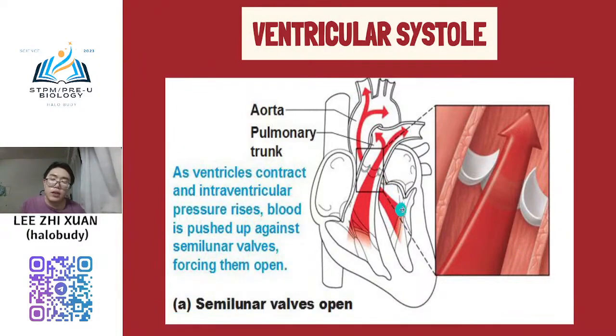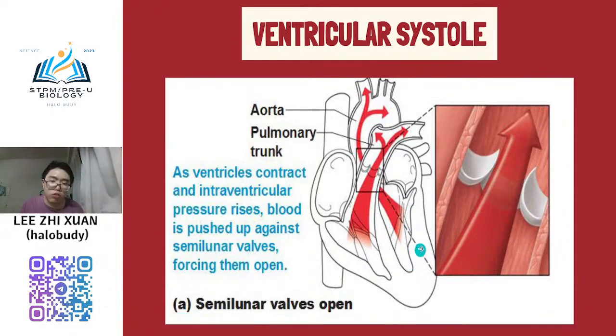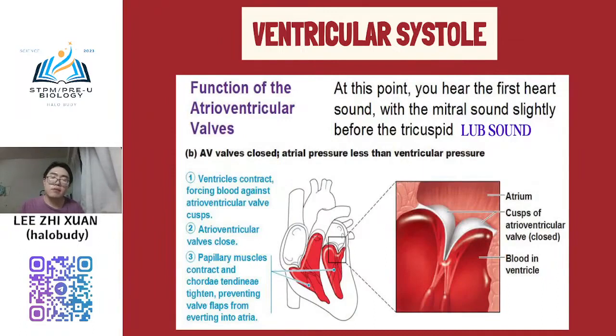So the ventricle will start to contract, and once it contracts, it will pump the blood and push the blood upward, and then will force the semilunar valve to open. It will cause the semilunar valve to open straight away because the pressure is too high. So now your ventricle pressure is very high, and the volume is decreased. So this is what happens in ventricular systole.